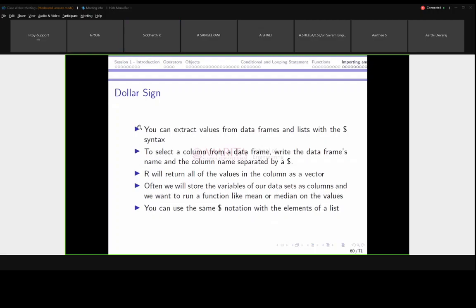Then we will see another important point, extracting the value using the dollar symbol. We have a data frame and we have 3 columns, right? Face, suit, and value. With the dollar symbol also you can extract the column. We just add the data frame name, then the dollar symbol, then the column name. We will see the example.